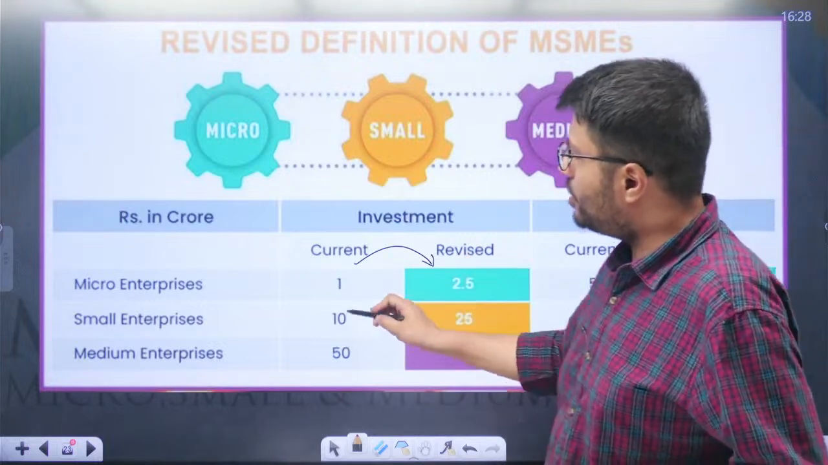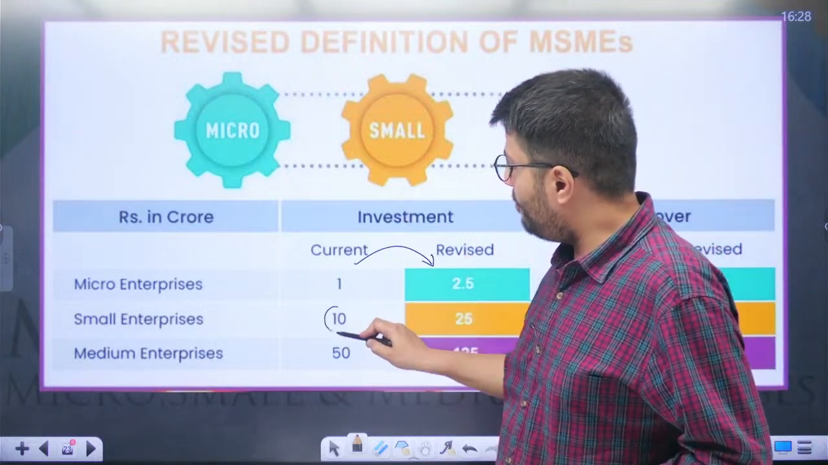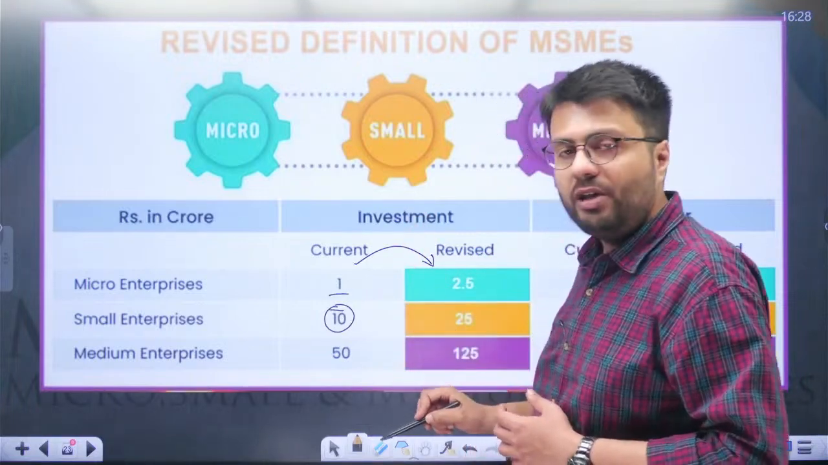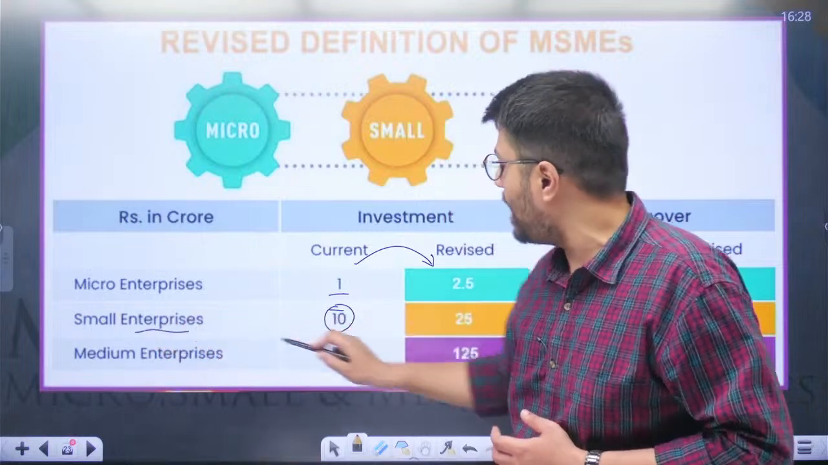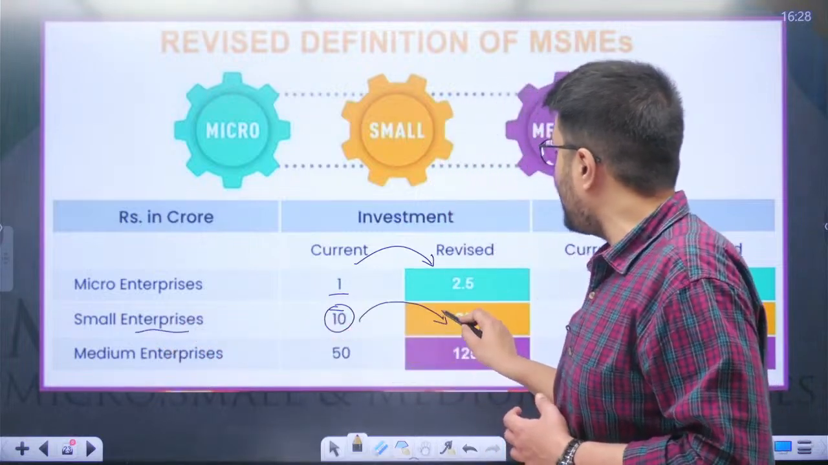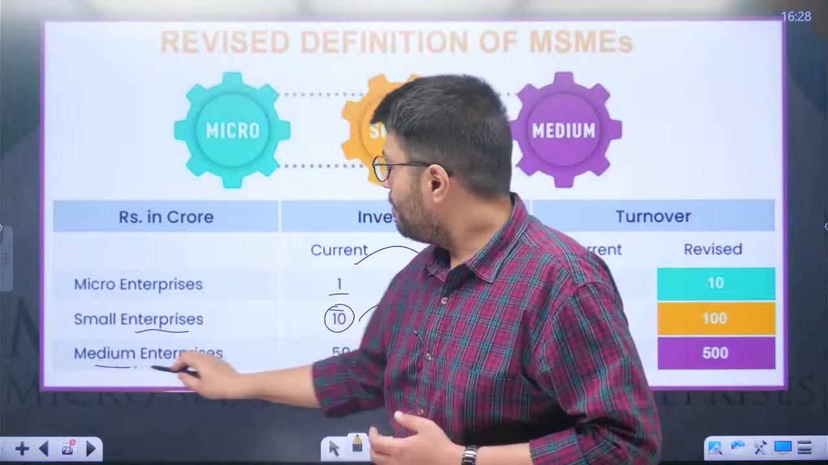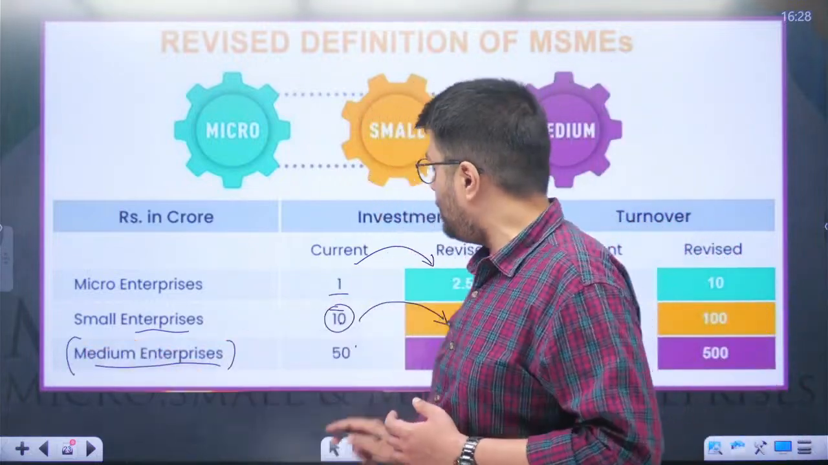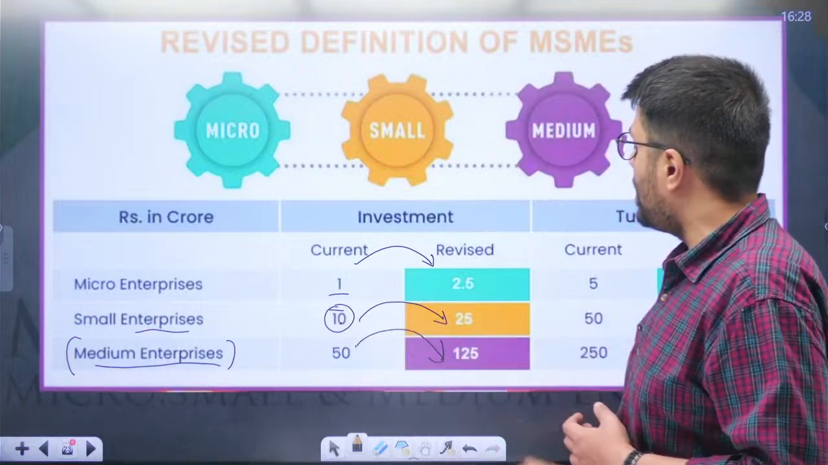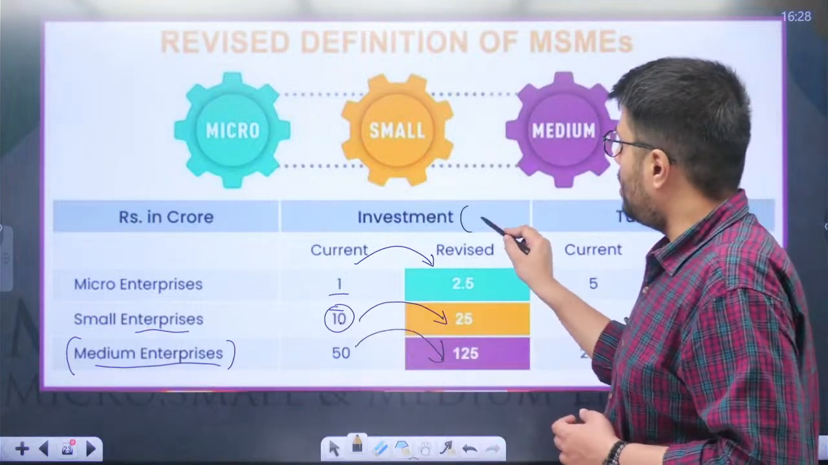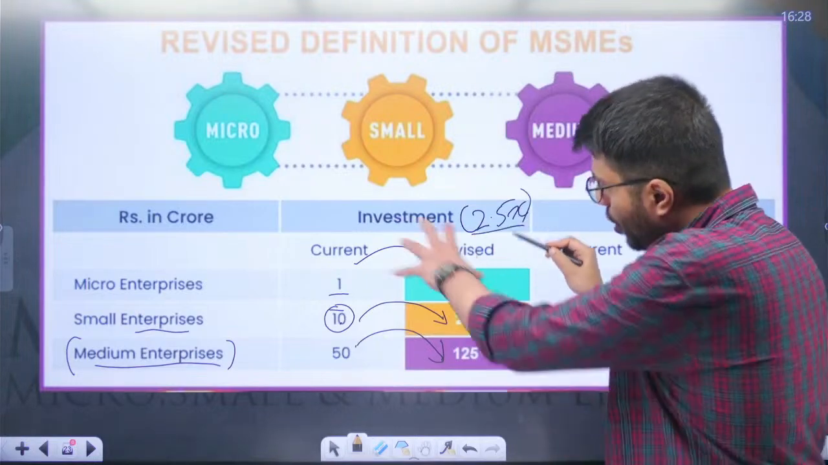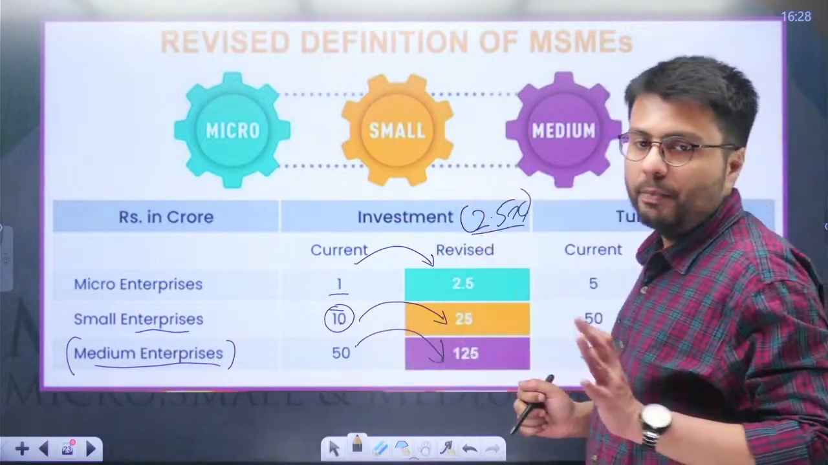Understood? Similarly, for small enterprises, if the enterprises saw an investment between 1 crore and 10 crore rupees every year, these were classified as small enterprises. Now, this has been increased to 25 crore. Similarly, for investments between 10 to 50 crore, that company would have been called a medium enterprise. This has been increased to 125 crore. So, overall, the criteria has been increased by 2.5 times for all these three types of enterprises.